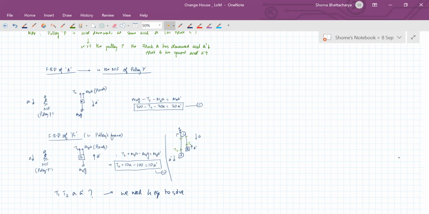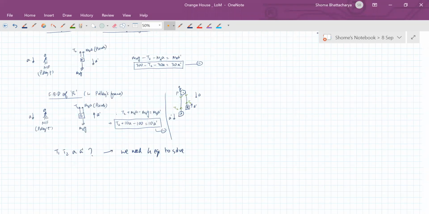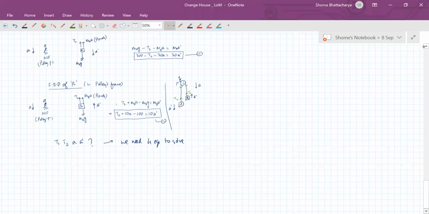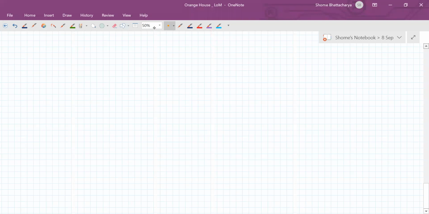Okay, so you'll notice the one thing we haven't analyzed till now is the motion of the pulley. No, pulley भी तो नीचे आ रहा है ना. The pulley is also coming down. So there is a relationship over there that we have to analyze.